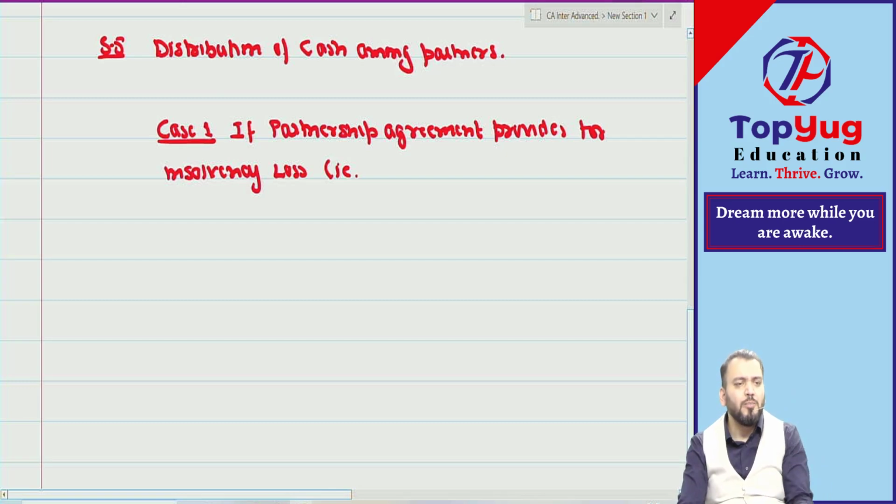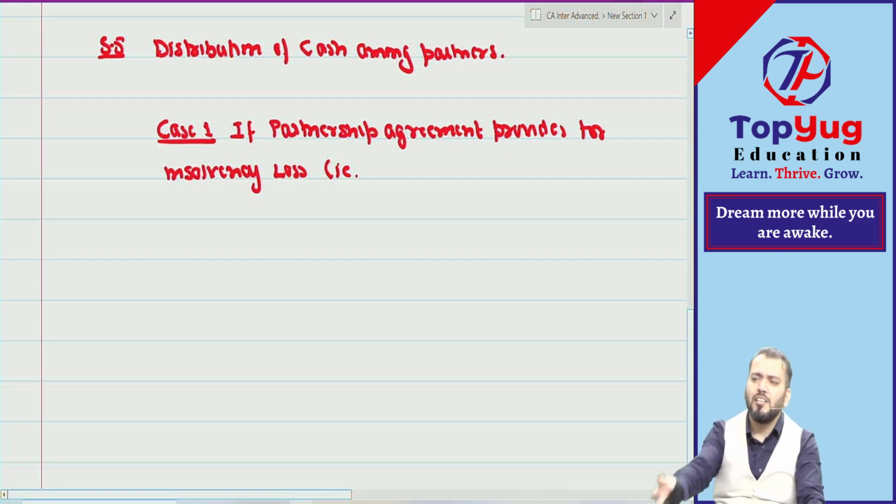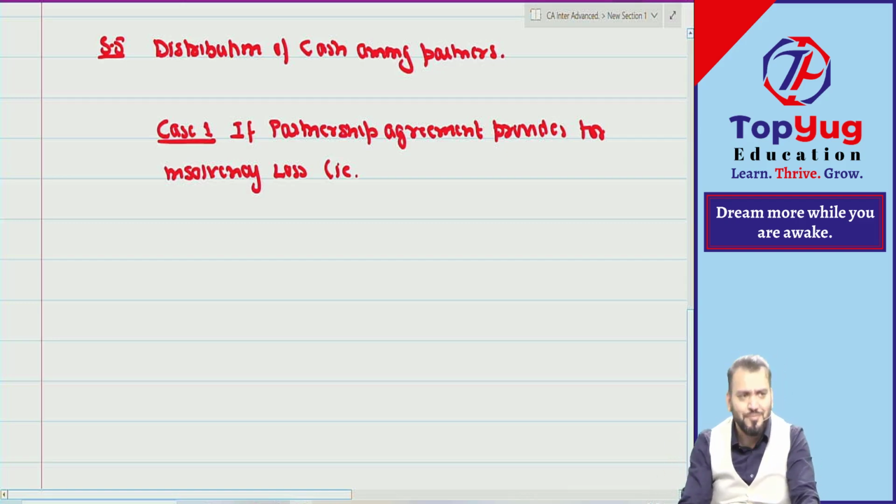What will be the treatment of insolvency loss that is already given in the partnership agreement? When you drafted the agreement, you would not know that some partner will definitely become insolvent. Normally a partnership agreement does not have such a clause, because if you know he will become insolvent, you will not do the partnership at all. Are you getting what I am saying? Normally a partnership agreement is silent about insolvency loss. But if it is given, first we apply the agreement.